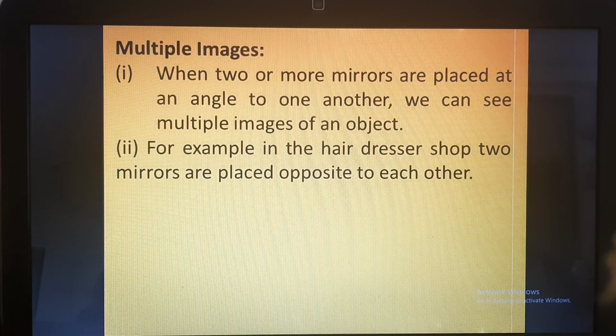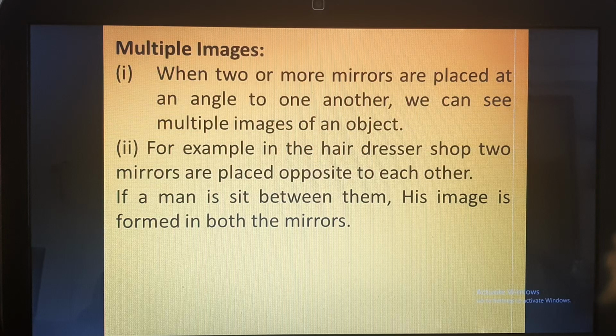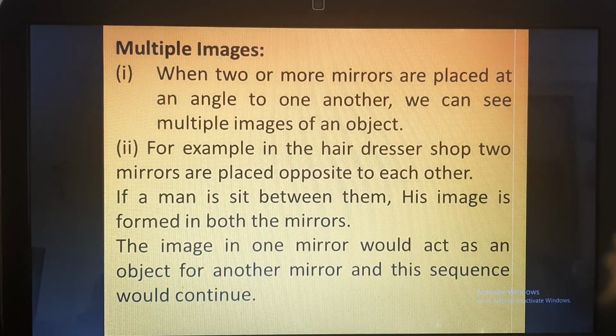You must have experienced this in your real life as well. When you go to a hairdresser shop or a beauty parlor, you see that two mirrors are placed opposite to each other. If a man sits between them, his image is formed in both mirrors, and the image in one mirror would act as an object for the other mirror, and the sequence would continue. So, as I have just told you, the image in one mirror can act as an object for the other mirror.